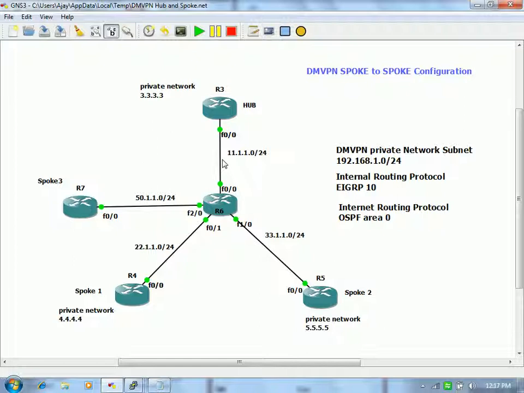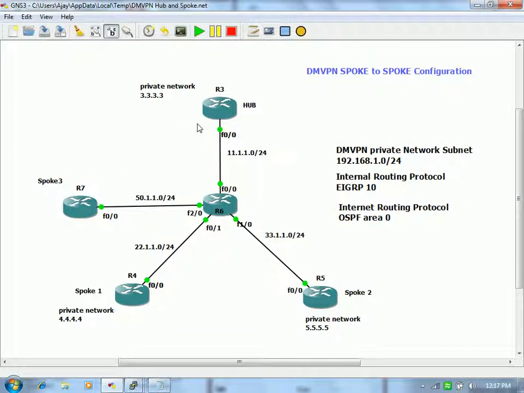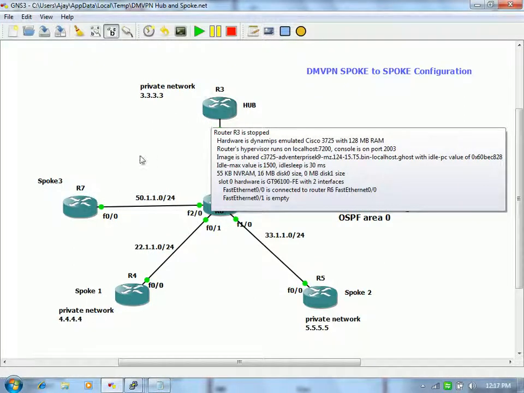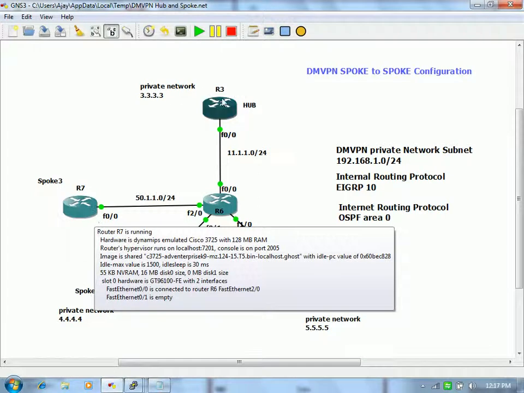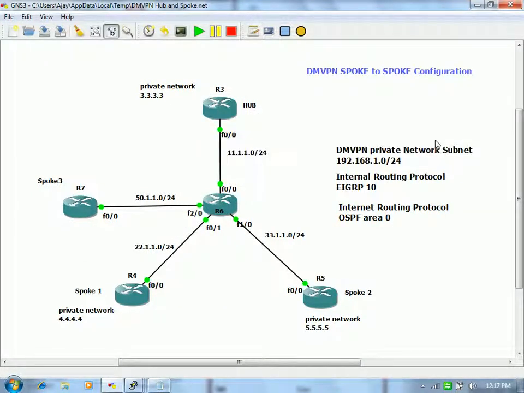But now with spoke to spoke, if the hub provides you the resolution of the NBMA address of another spoke, you should build the direct tunnel with that spoke and not with me. If you have spoke to spoke communication, the tunnel should be built between spoke and spoke, not hub to spoke. If the ISAKMP and IPsec tunnel is built between hub and spoke, how will the communication bypass the hub? Our main concentration here is to bypass the hub, right?